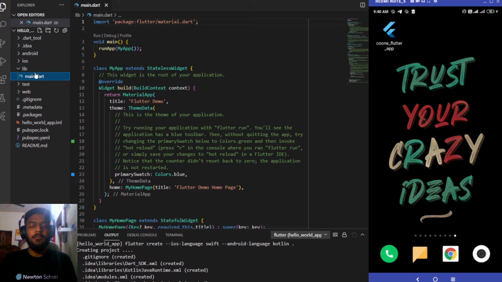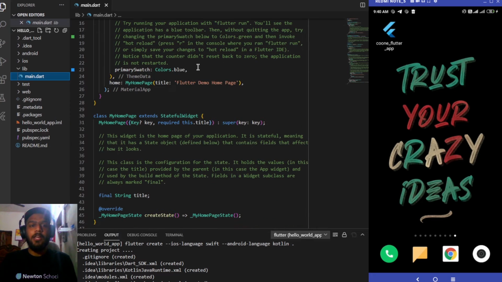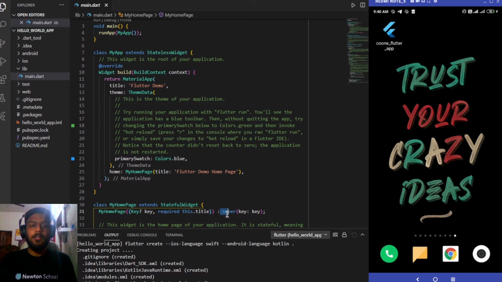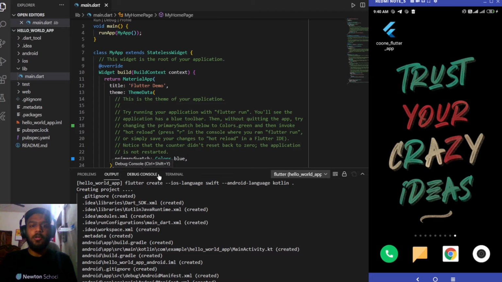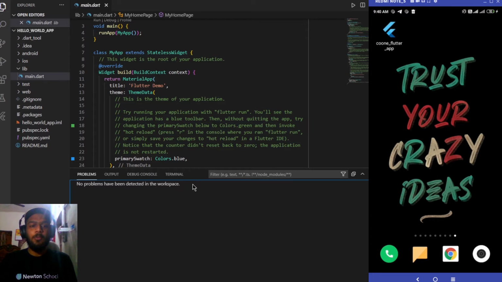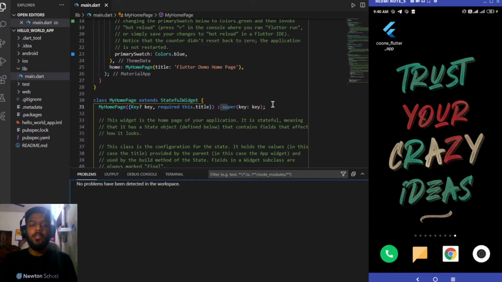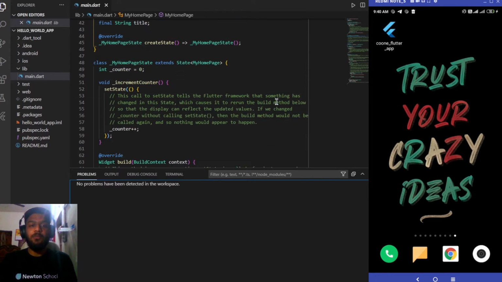So we'll be seeing three different types of architectures which are present in Flutter. Here you can see the code for the main.dart file, you can open the files. Next we have the different tabs over here. One is for problems, output, debug console, and terminal. So problems will be showing you all the problems which are currently occurring in your Flutter app, like the screen could be overflowing or some variables could be missing, so it will be showing you the problems over here.